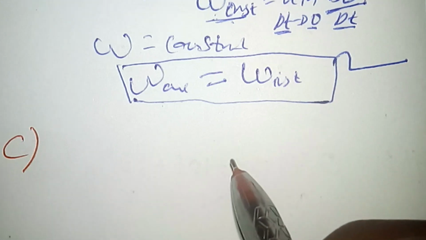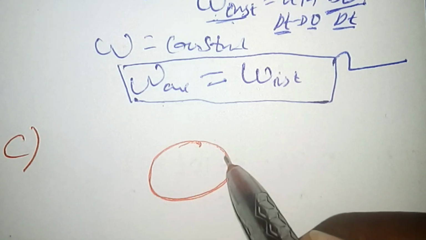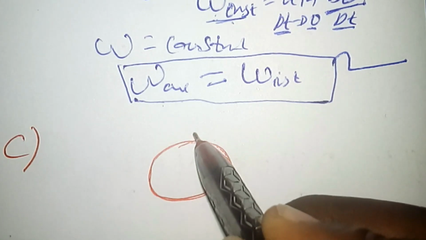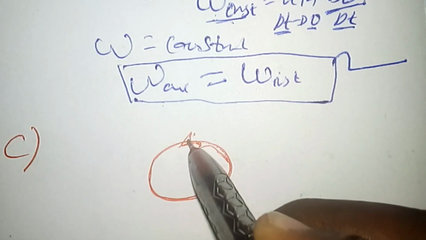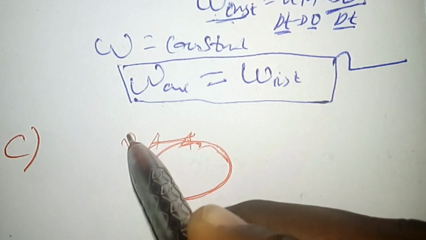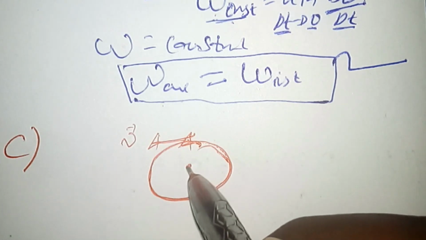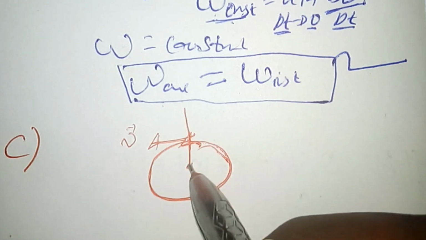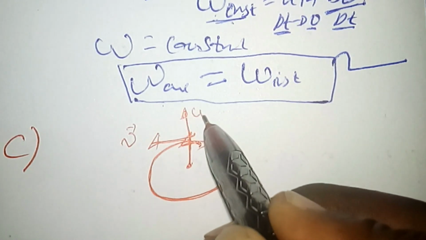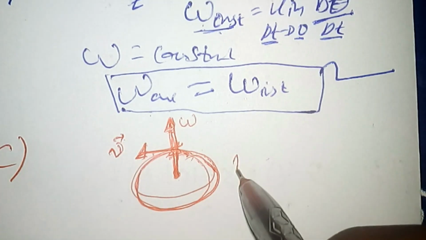This means that if any object is moving along with some angular velocity omega, and v is the tangential velocity of the object, the direction of angular velocity is always at right angle, or perpendicular, to the plane of rotation. That means omega is determined by the right hand rule. So this is still true.